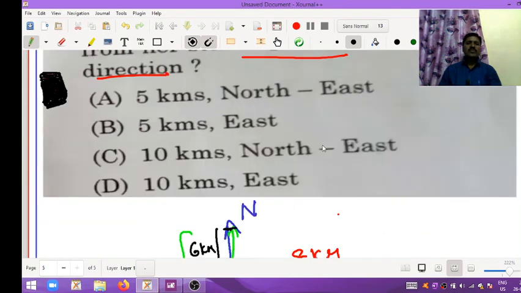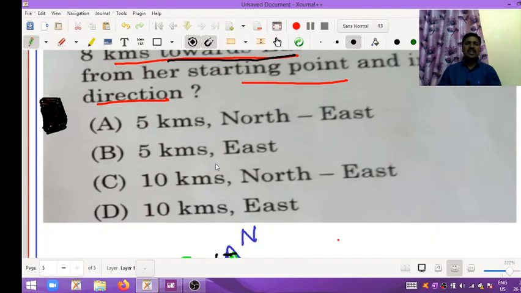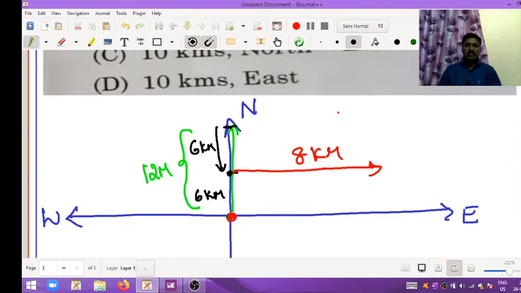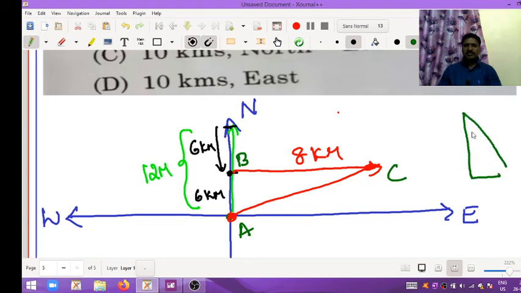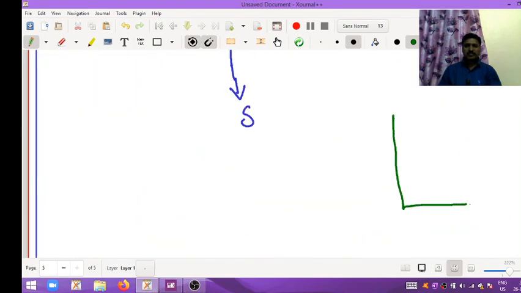So how far is C from the starting point, and in which direction? This one we want to find. I am giving names: starting point A, this is called B, and this is called C. I am drawing like this.